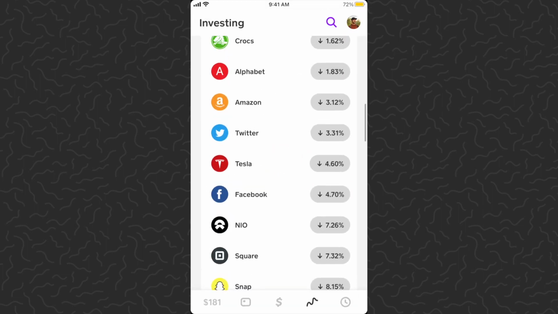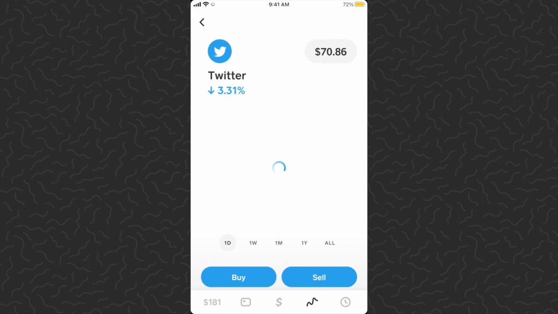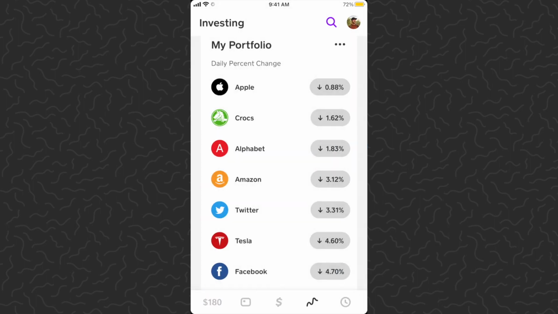Tesla. And Twitter. So there we have it. Just bought $6 of stocks.